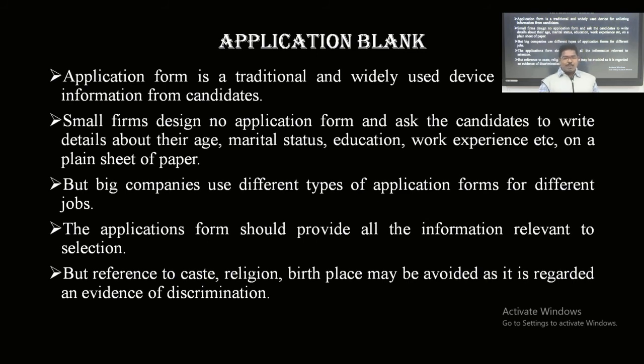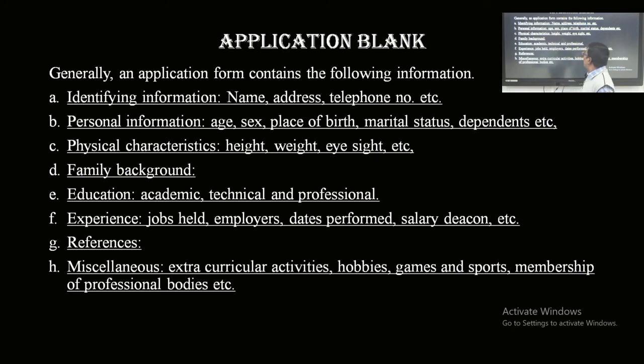So generally the application form contains the following information. First, identification information regarding your name, address, telephone number, and some other personal details. Next comes personal information: your age, gender, place of birth, marital status, dependents, and some other information.